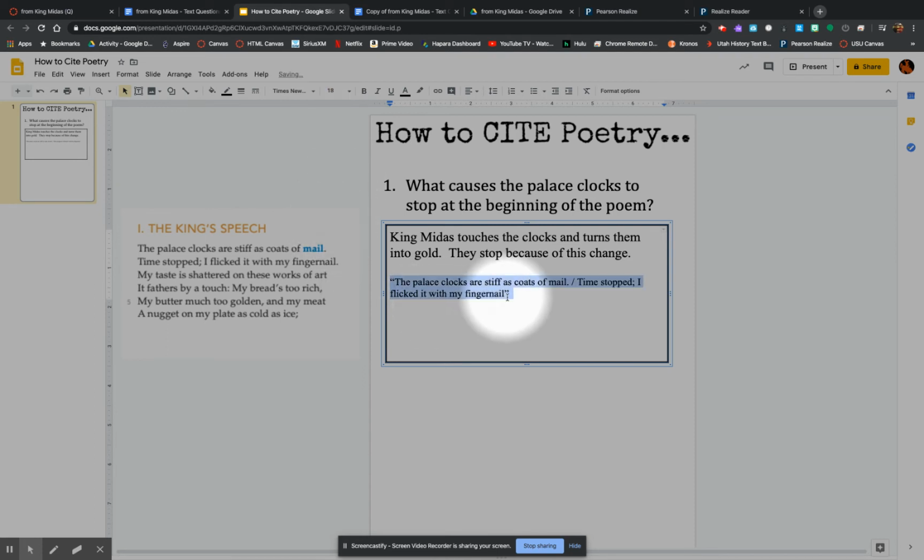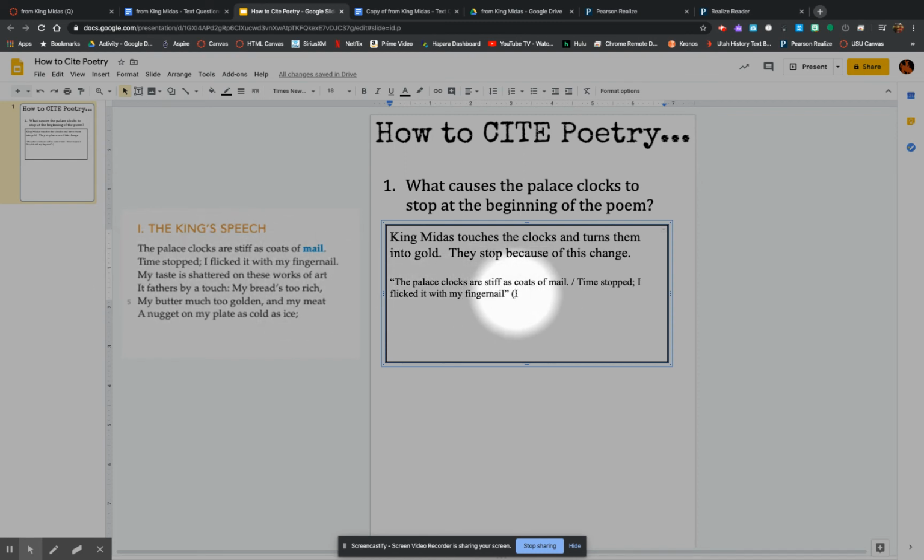Now we have to cite it correctly. The correct way to cite a poem, we are not going to use the author's last name. We are just going to indicate the lines that were used in the citation. So we are going to look over here, and you can see the number 5 right there. So that's line number 5. 1, 2, 3, 4, 5. So we've cited lines 1 and 2.